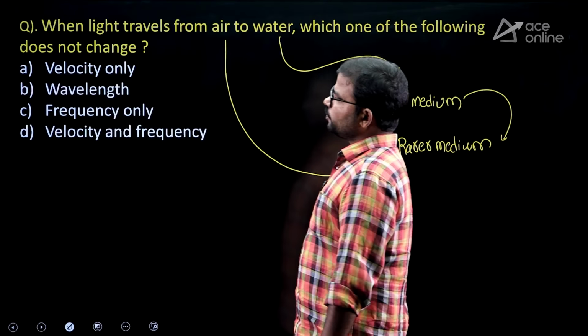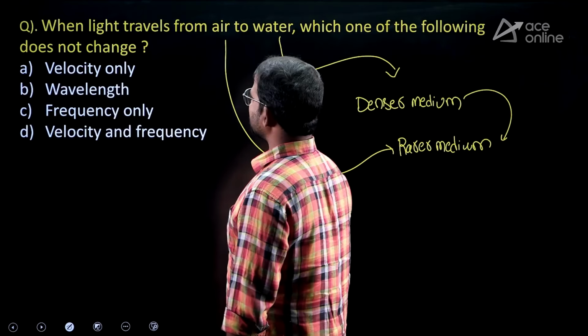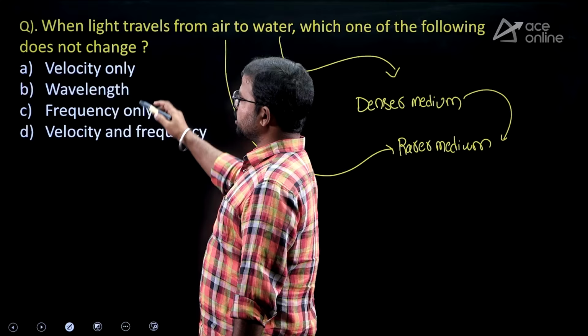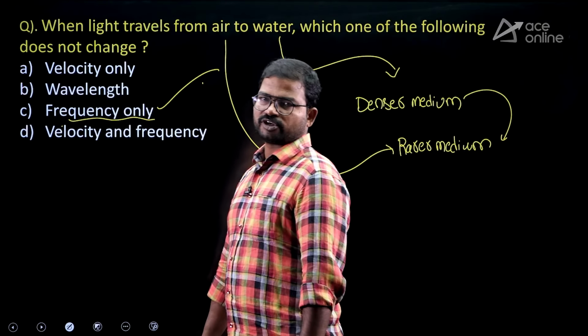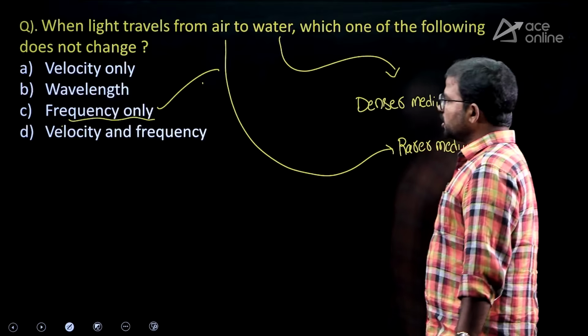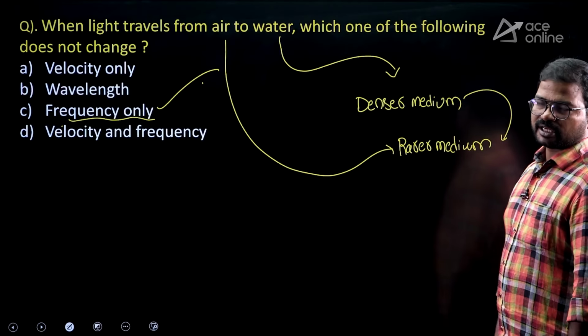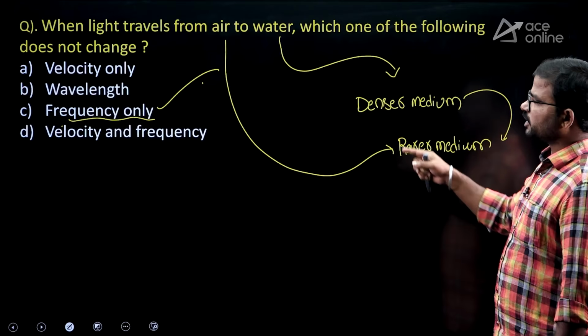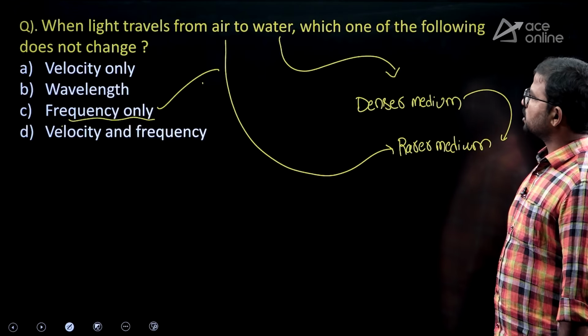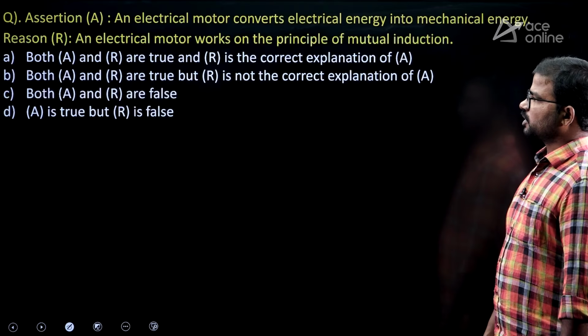Almost here one physical property does not vary. So what was that? Nothing but frequency. Frequency means the number of waves per second. If you consider any kind of material, okay, its frequency would be almost the same. So that's why this factor is mostly not varied. So frequency only.